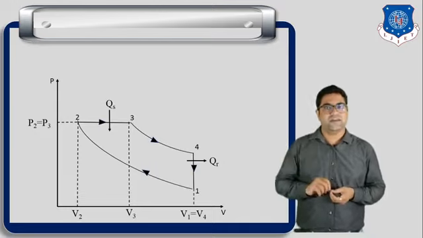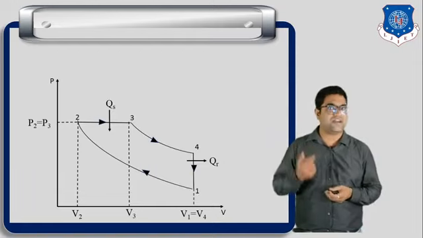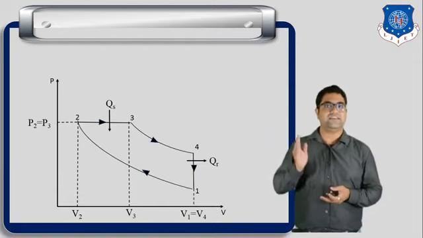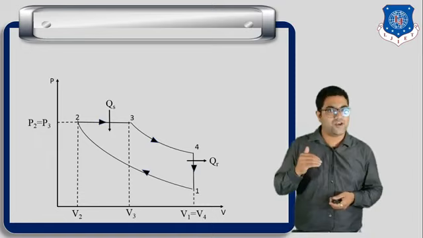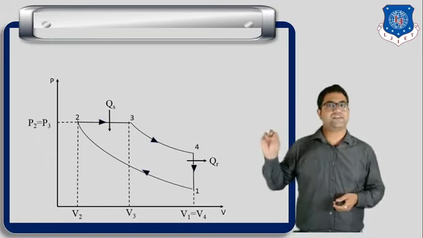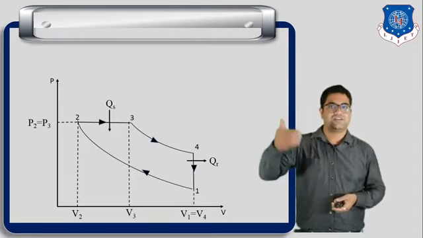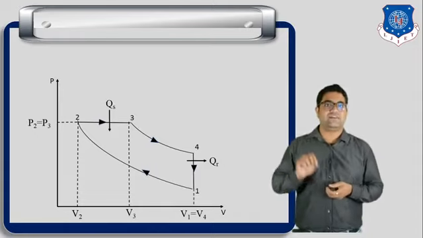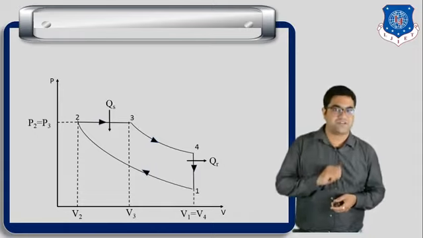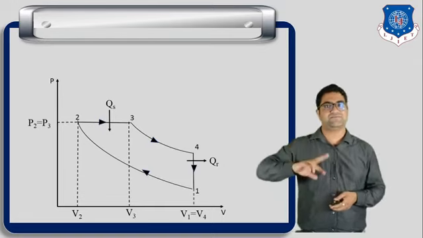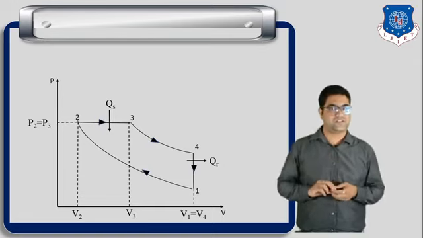Otto cycle was called a constant volume process. Why? Because in the Otto cycle the heat was supplied at constant volume. So we say that the Otto cycle is a constant volume cycle. In the diesel cycle, heat is supplied at constant pressure. So we call diesel cycle a constant pressure process. Okay, so this is the difference between these two processes.